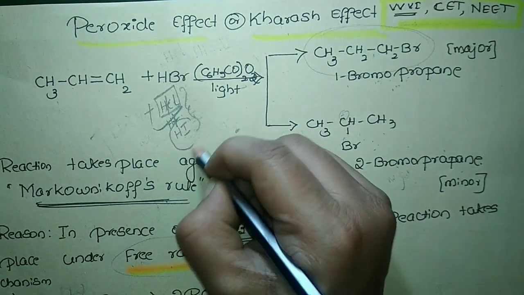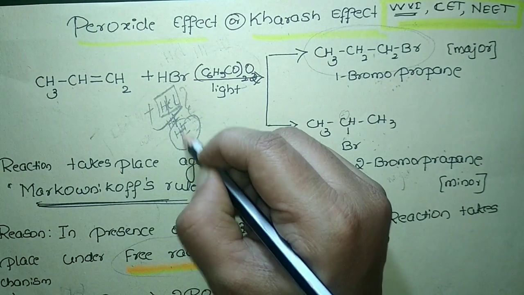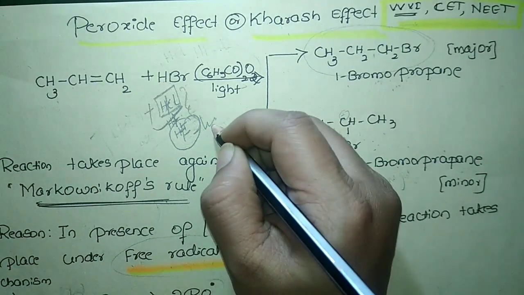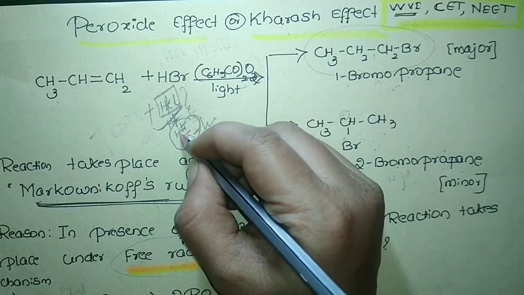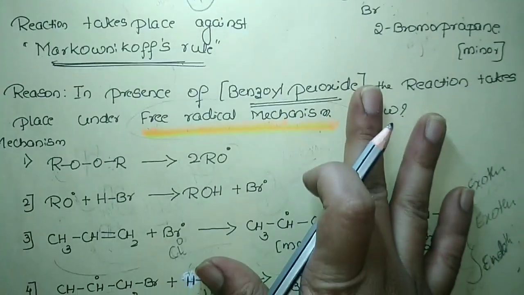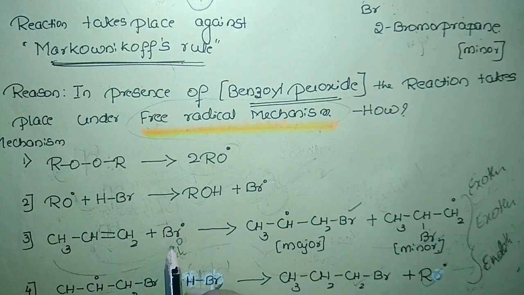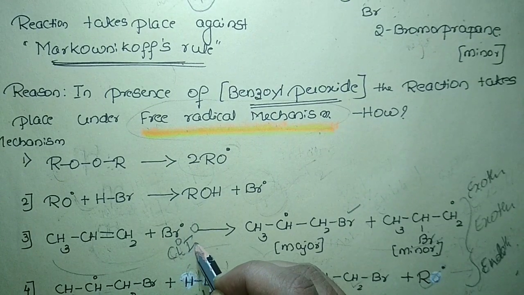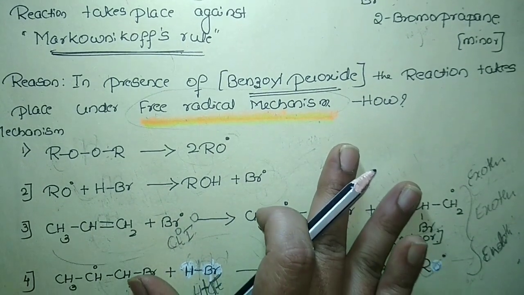But when it comes to HI, the bond dissociation enthalpy is very less. HI is a very weak bond. So I agree, but here in the first propagation step, an iodine free radical will be formed. That is quite easy, since the bond breaks very easily.